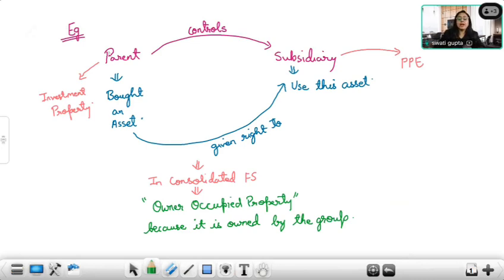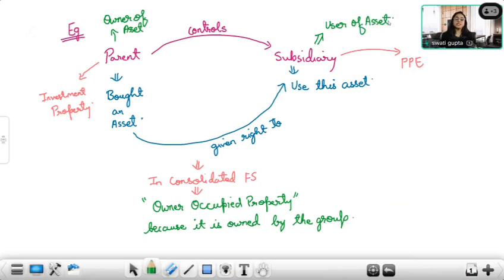So I would say instead of parent and subsidiary, understand it as provider of asset, owner of the asset and user of the asset. Here, the parent is the owner of the asset, whereas the subsidiary is the user of the asset. Got it? Even it can be vice versa.